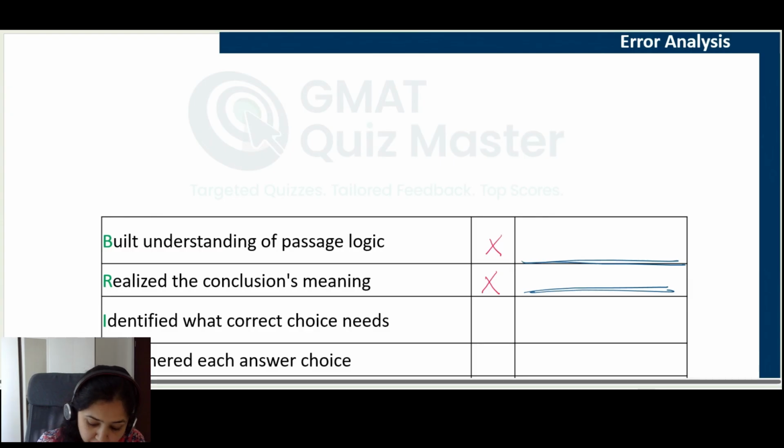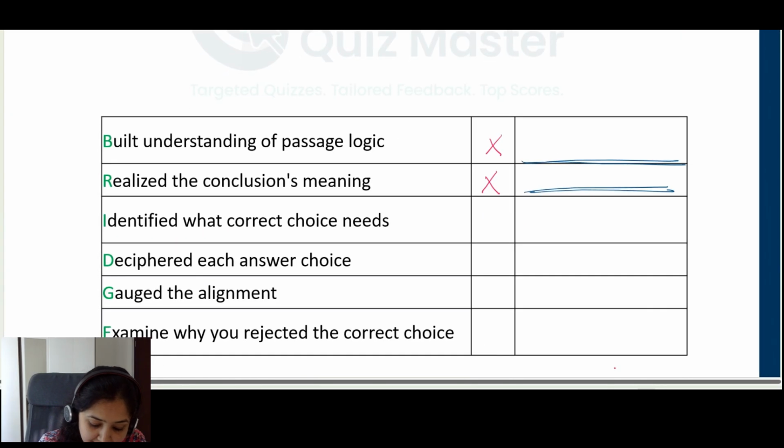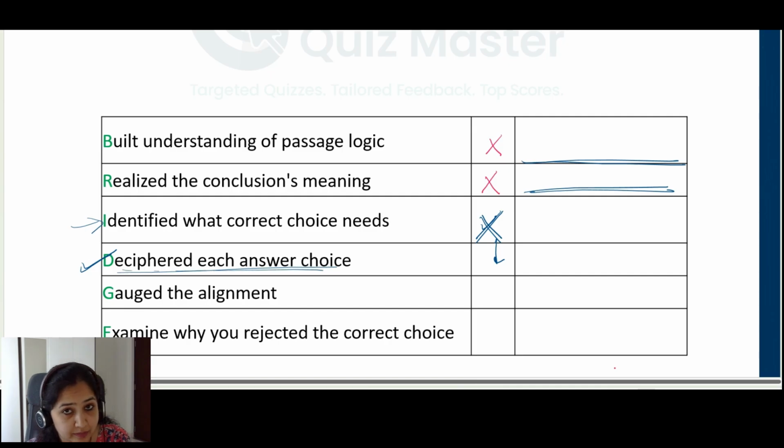So these are some of the reasons why you could have selected choice A, and accordingly you should update your bridge table. So go to your bridge table, evaluate whether first of all you were able to identify what the correct answer choice needs to convey. If it was correct, mark a tick here, otherwise mark a cross here. If you were not sure what the correct answer choice needs to convey, it itself explains why you selected the incorrect answer choice. Otherwise also, for each choice you will be checking whether you were able to understand this choice properly or not. For example, were you able to understand choice A properly, what it conveys, first of all?